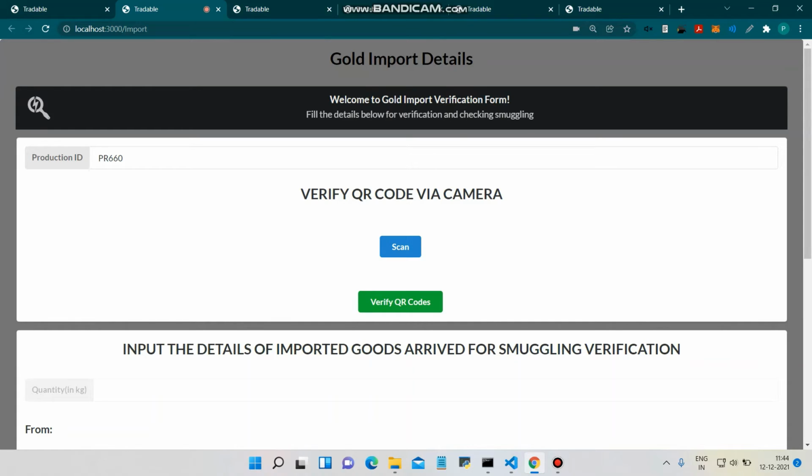So the first thing is both the QR codes should get verified here. So we try to verify the QR codes. As I click on this button, the verification process is going on in the background. It takes some time to verify.